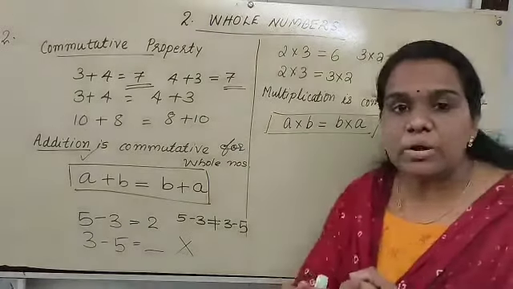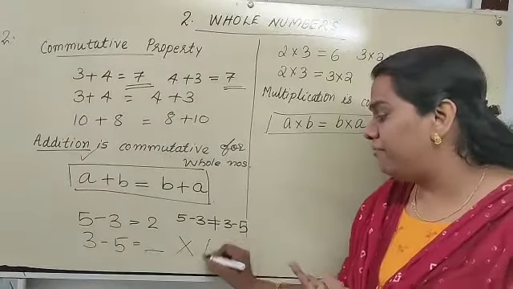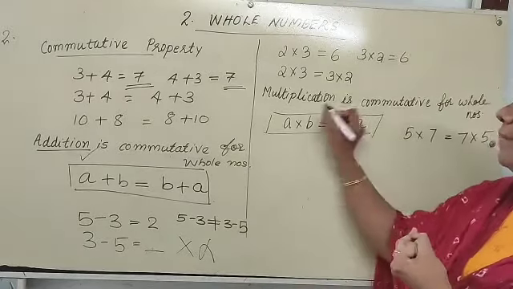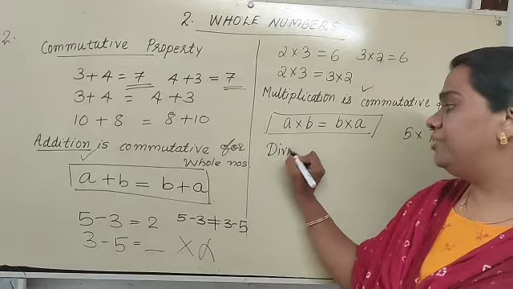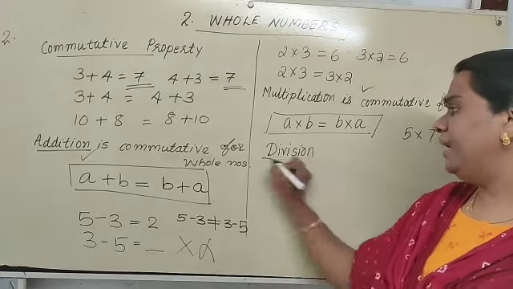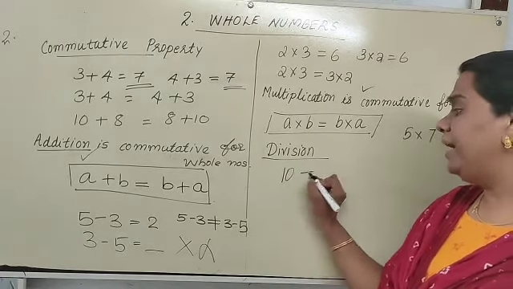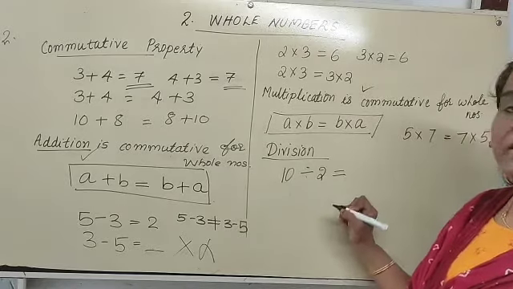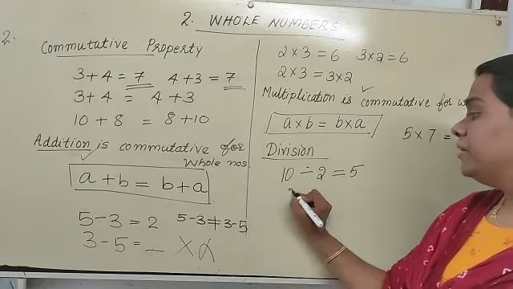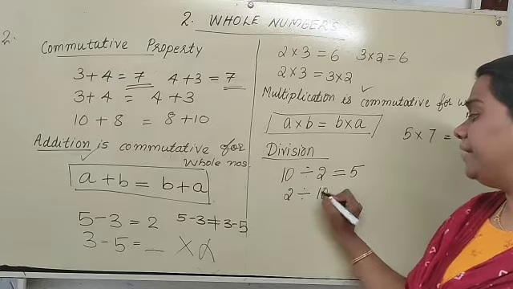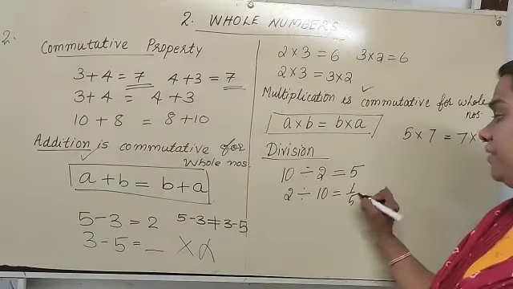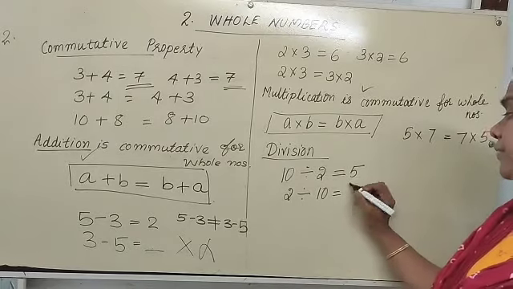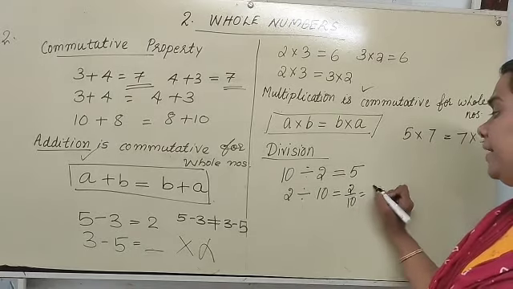Addition is over, subtraction we checked and found it is not commutative, and multiplication is commutative. Which is the next operation? Division. Let us check. 10 divided by 2, what do we get? 10 divided by 2, we get 5. Then 2 divided by 10. Is it 5? It is not 5. It is 2 by 10.